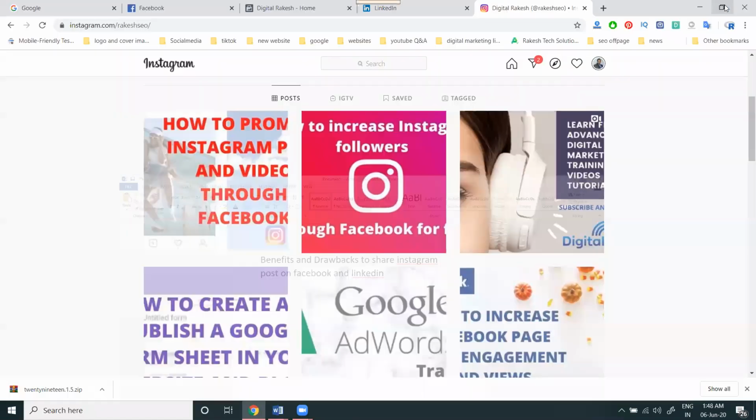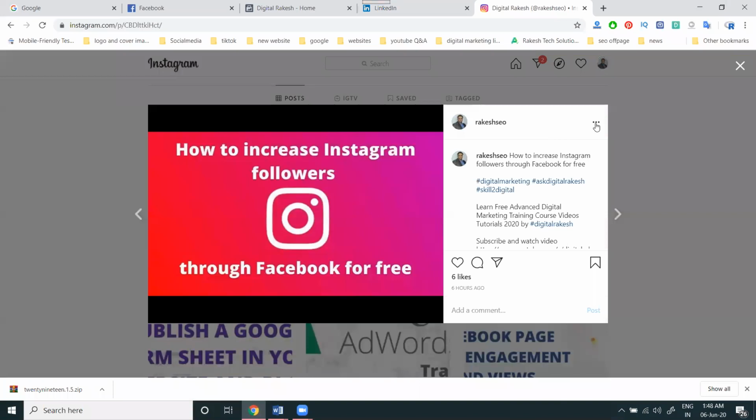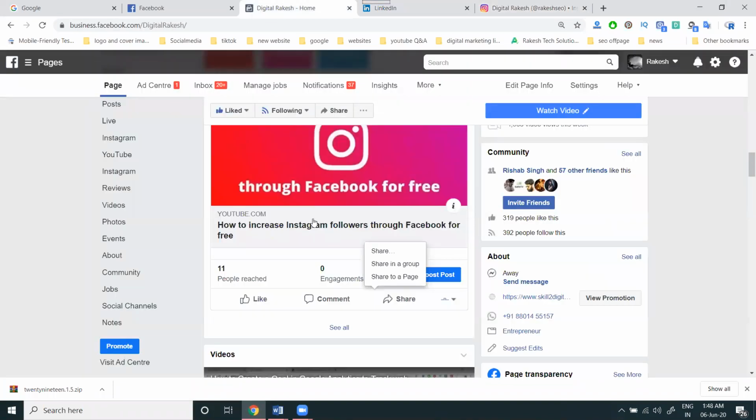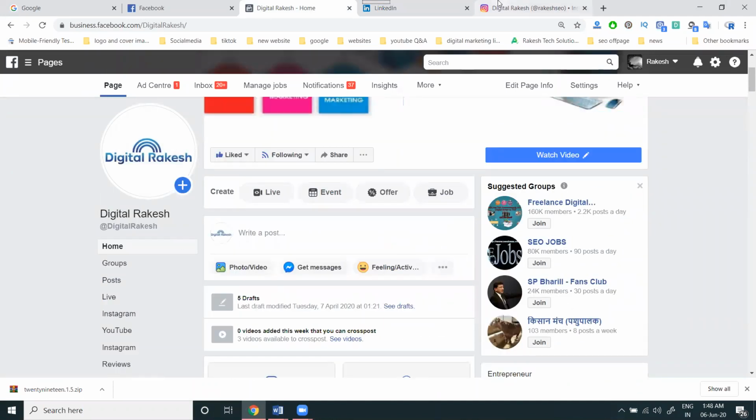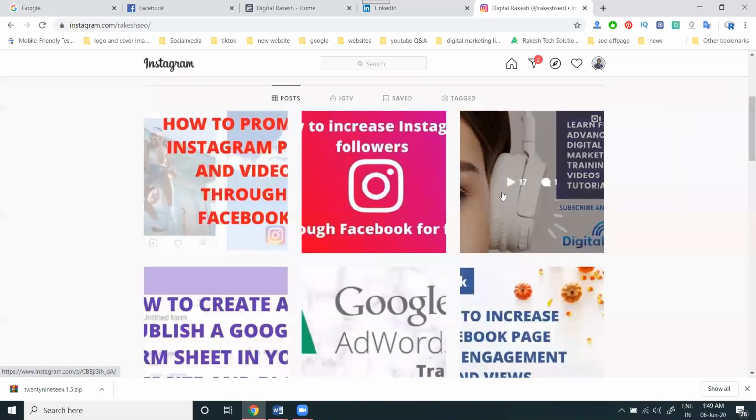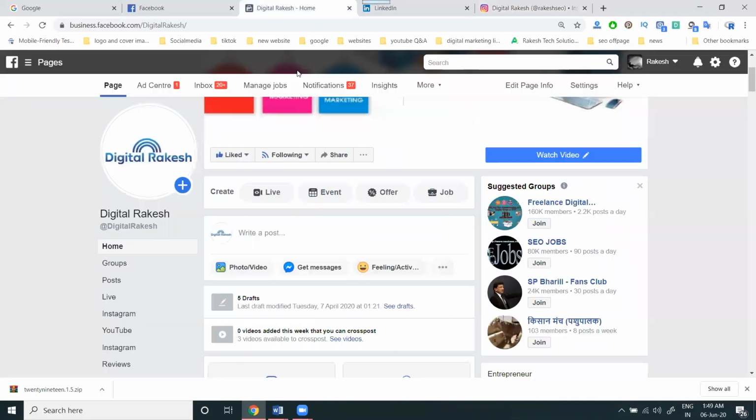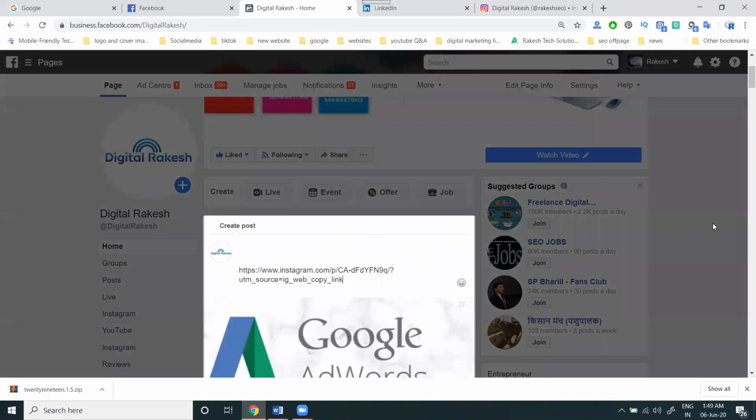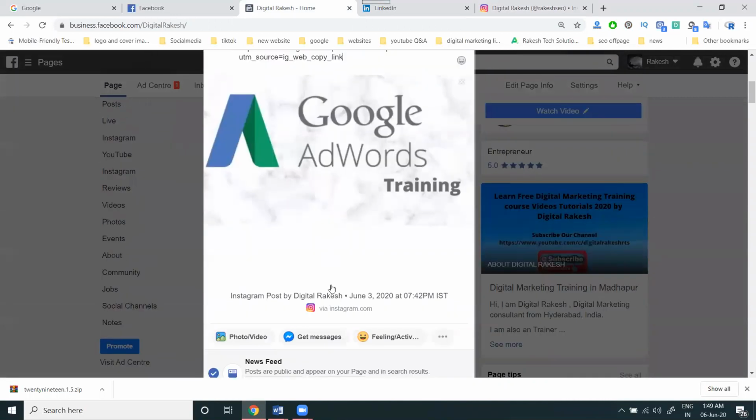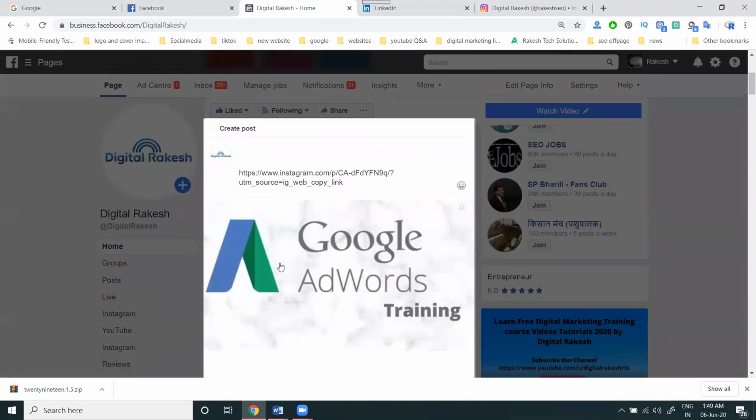First of all, I go to the Instagram profile, select anything, image or video, select the option, copy link. You can share it by your particular page. Here we can go for copy link, paste it. Email will be showing and Instagram will be showing, where you can select the newsfeed option.